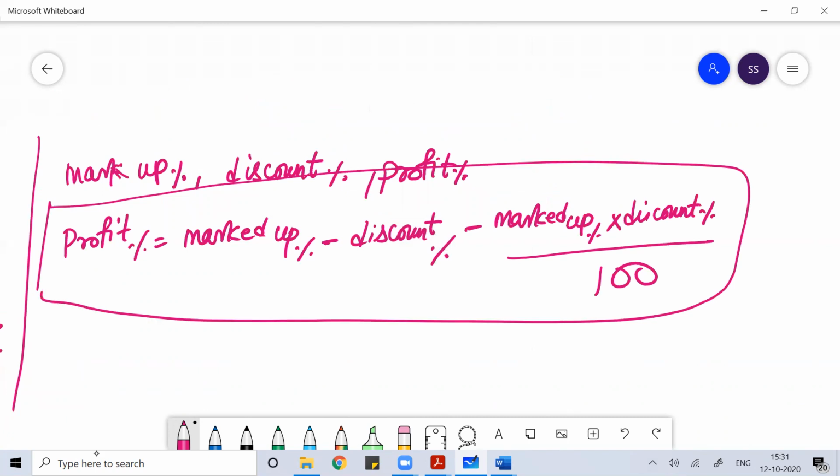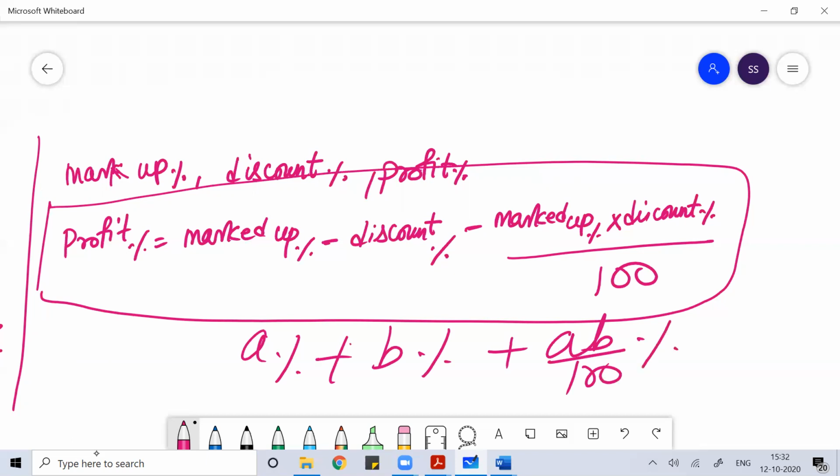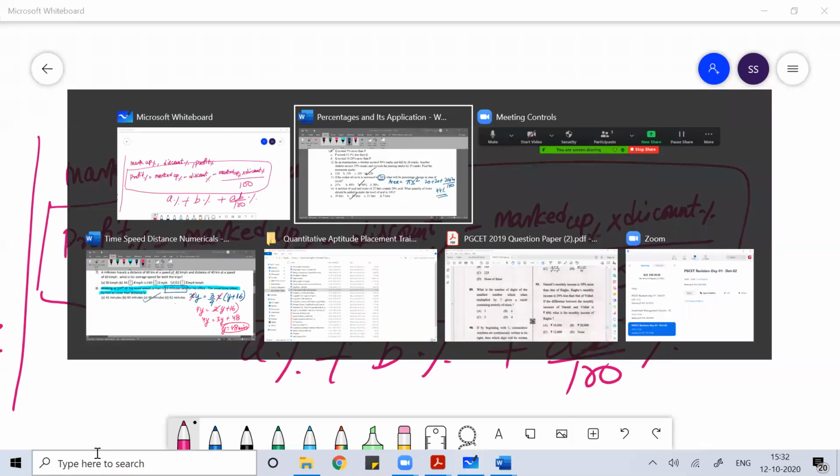Remember this relationship. I derived this formula from that formula only: A percent plus B percent plus AB by 100 percent, the formula of successive percentage that I told you. From that only I derived this formula. It's nothing new. So understand this.